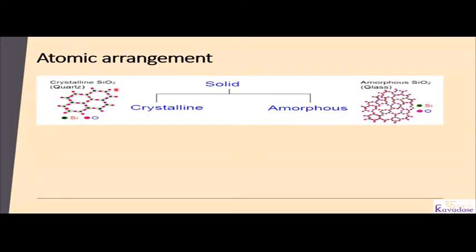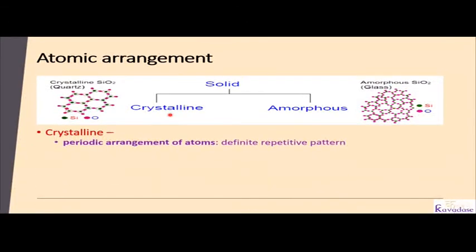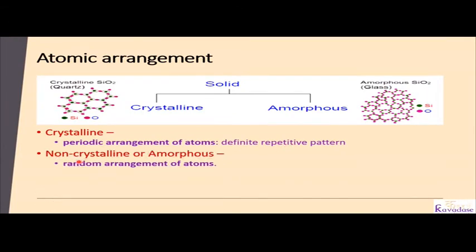If there is a proper array of pattern, then we can call it a crystalline solid. So there are two types of atomic arrangement, crystalline and amorphous. In crystalline there is a periodic arrangement of atoms, a repetitive pattern known as an array. In non-crystalline or amorphous material, there is a random arrangement of atoms.